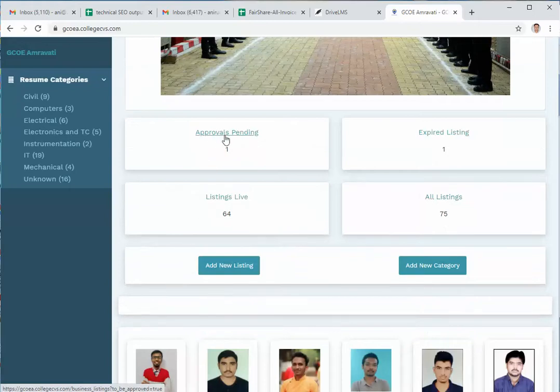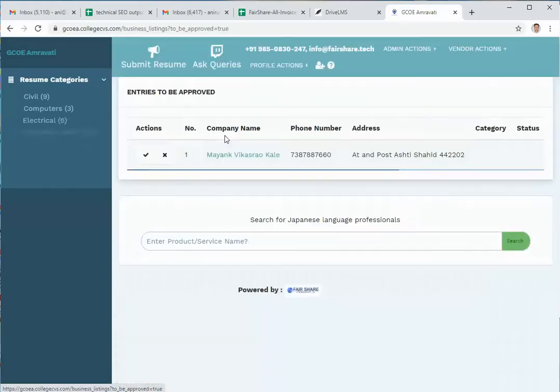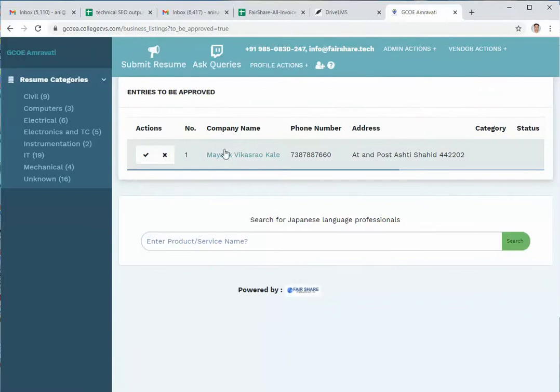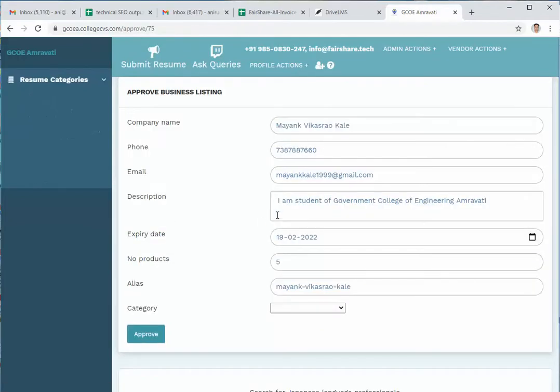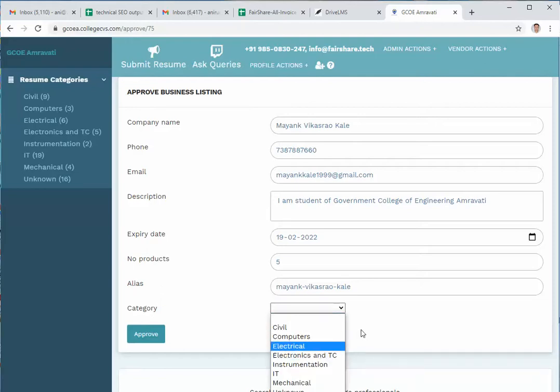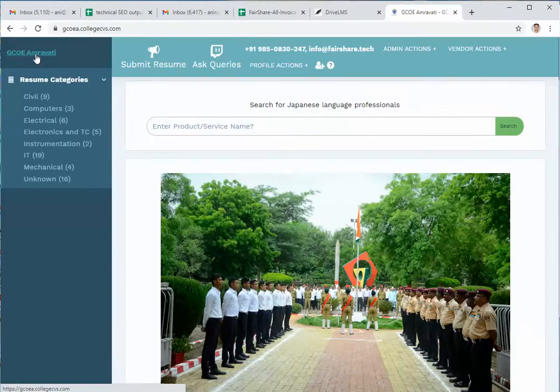If I go back again to the dashboard, you will see that there is one resume pending for approval. Admin can go here, and then you'll see this particular resume waiting to be approved. If I click here, I should be able to see all the details. Normally what we do is get confirmation from the college faculty whether this is really a bona fide student of the college, and if he is, then we take a look at his resume, and finally we approve him based on which branch he belongs to.